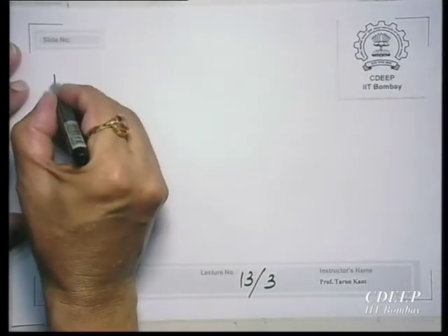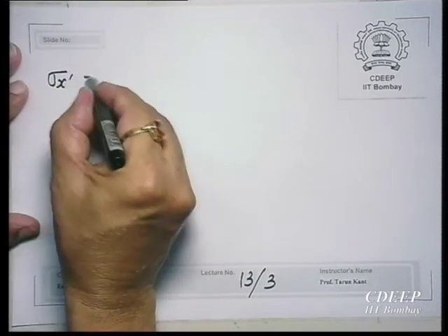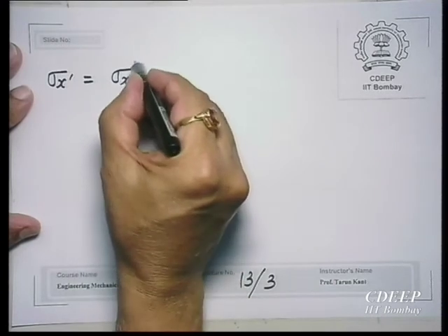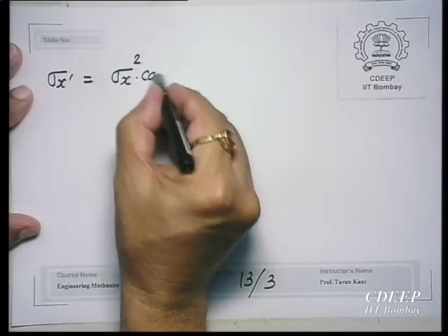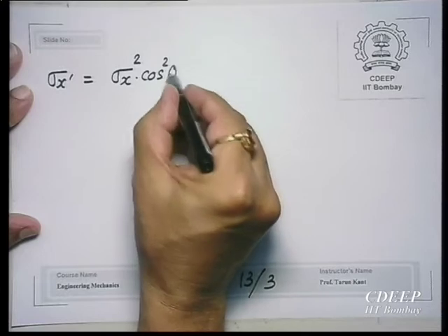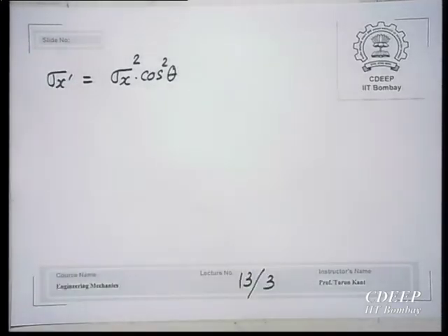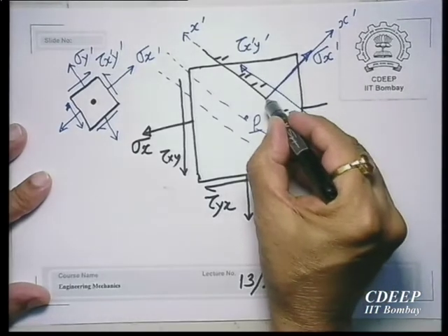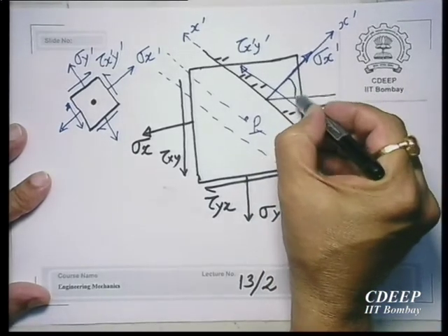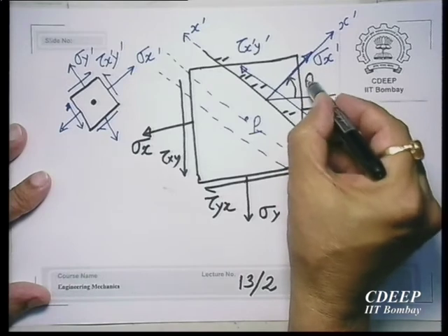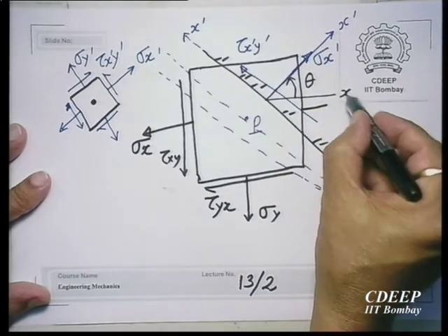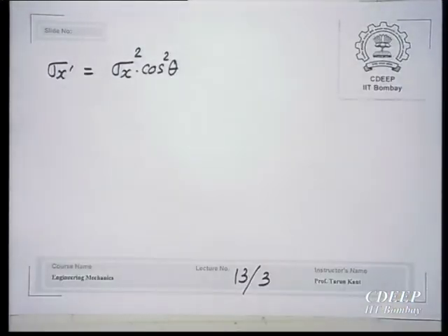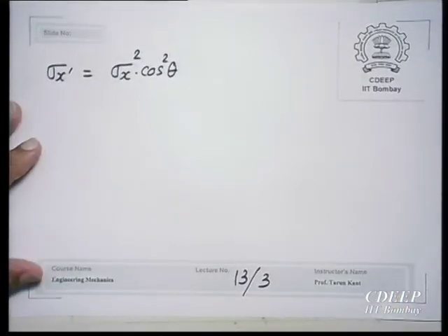we can find the value of sigma x dash in terms of, where angle theta is this angle, the angle between x and x dash, or between the vertical and the inclined cut plane.